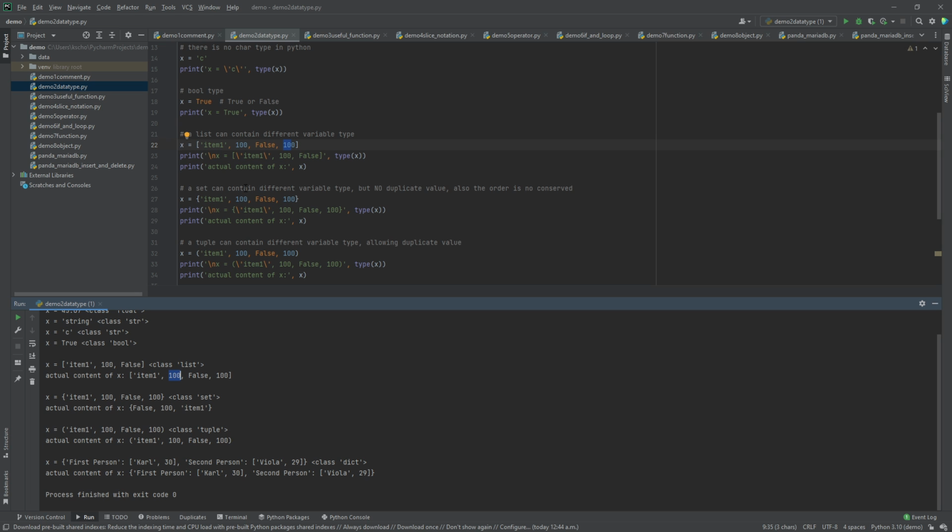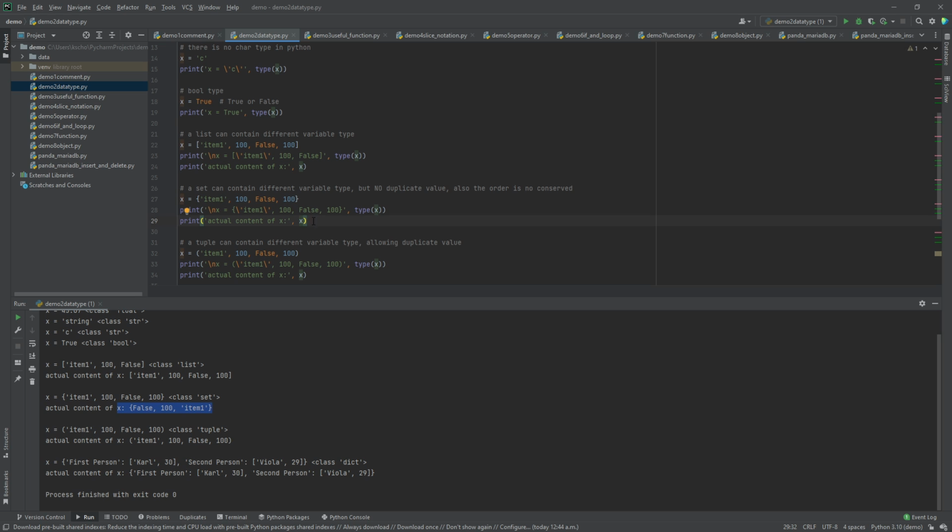The second type of data structure will be a set. For a set, we define it by using curly braces. And let's say we assign the same item to the set twice. When we print it, we will see the result to be something like this.